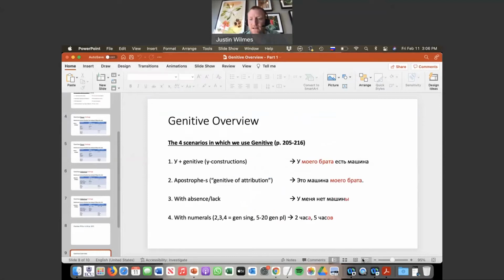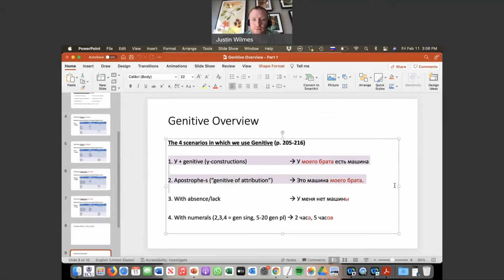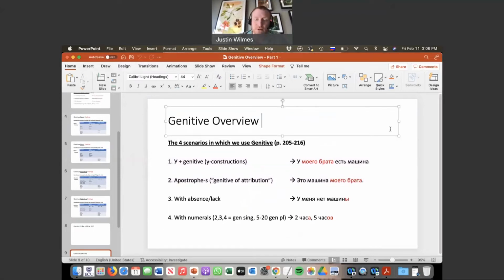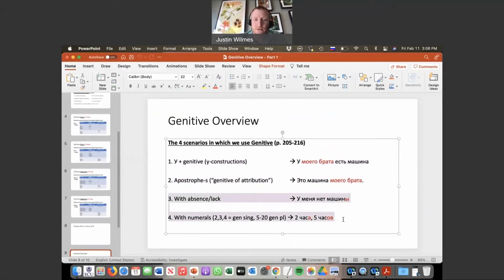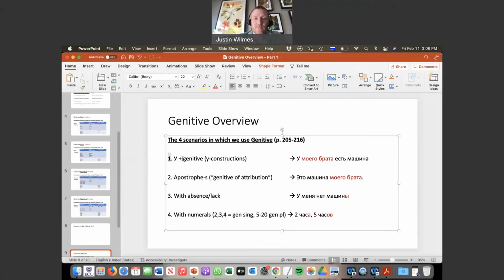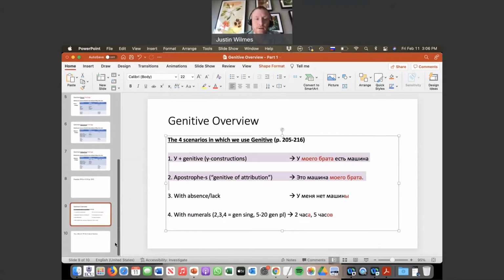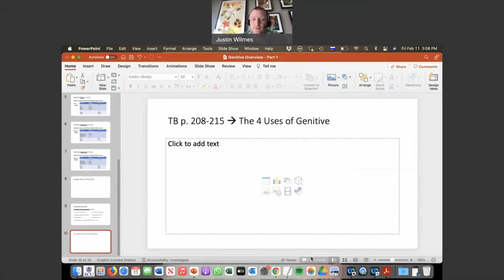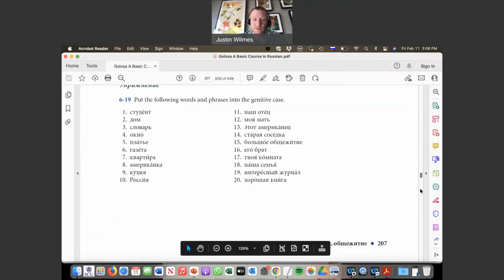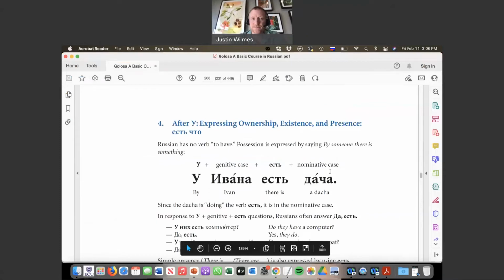Okay, let's start to get into the actual scenarios. Today I'm only going to do the first two, and then I'll save a final part 3 video for next week on these last two, on absence, lack, and numerals. Today we're only going to talk about the genitive using possession, talking about possession. So if we take a look at page 208, that's where this is introduced. Let's see how the book breaks this down for us.